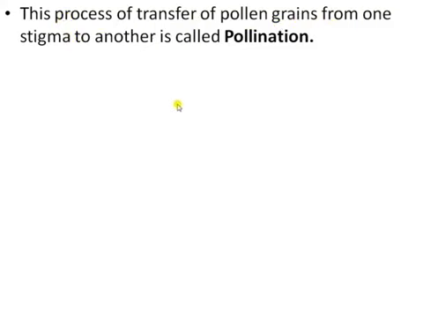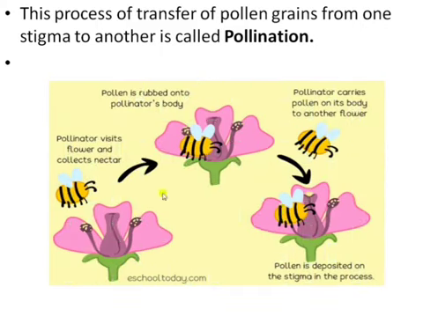The transfer of pollen grain, a male gamete, from the anthers of a flower to the stigma of a flower is called pollination. As you can see in this picture, the transfer of pollen grains by the help of a bee or an insect from the anther of a flower to the stigma of a flower is pollination.